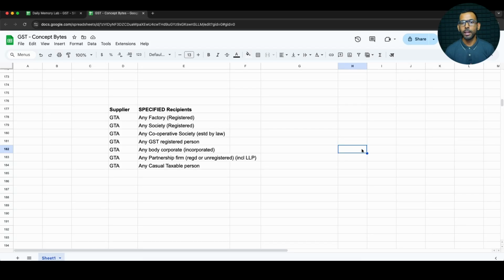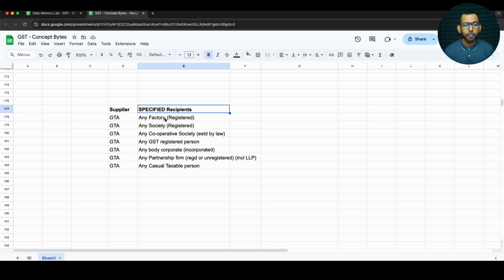In this discussion, let us try to understand the taxability of services provided by GTA, that is Goods Transport Agency. In this situation, there is a service provider and there is a service recipient. Reverse charge mechanism is applicable only in respect of select service recipients, not in all situations. So let us see those situations first where the possibility of reverse charge exists.